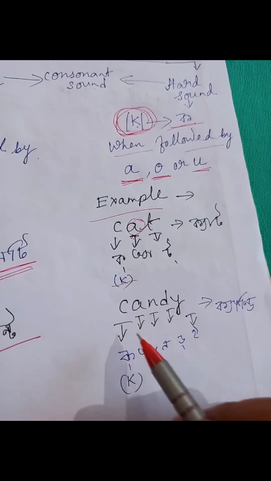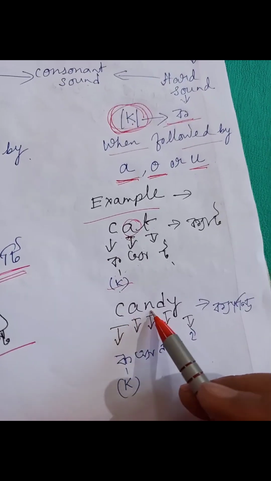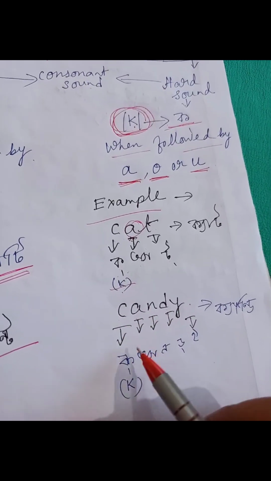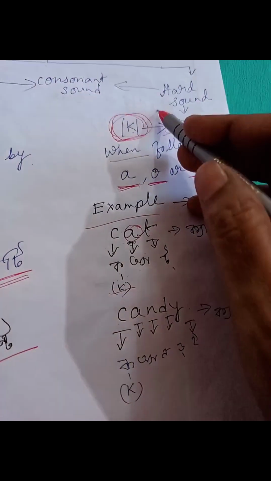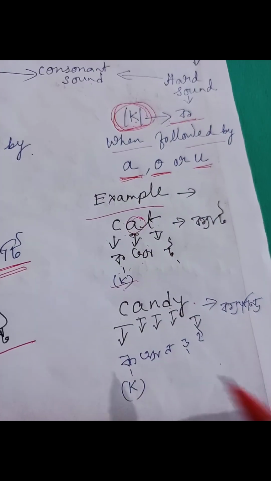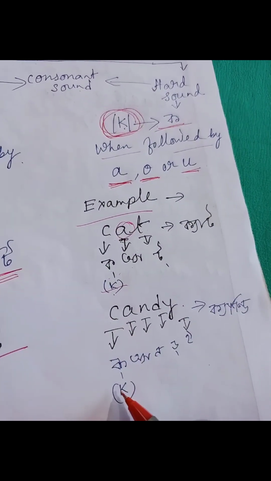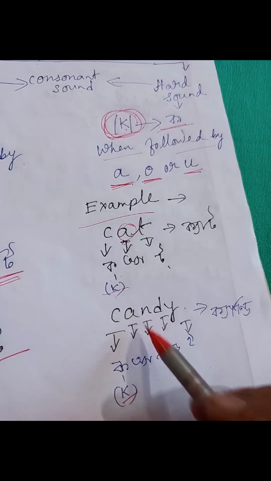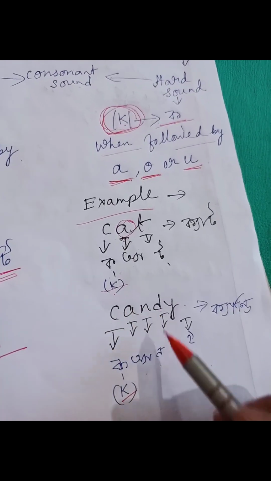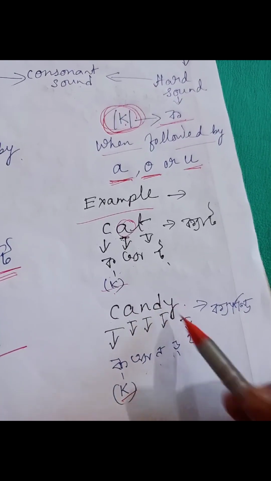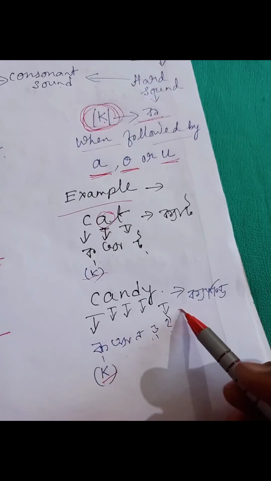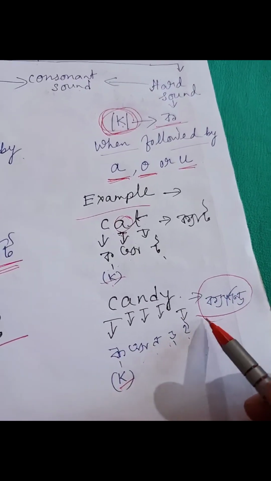Another example, C-A-N-D-Y. Another example of hard sound. C here sounds as K, A, N, D and Y sounds as E. So it is candy, not sandy. It is candy.